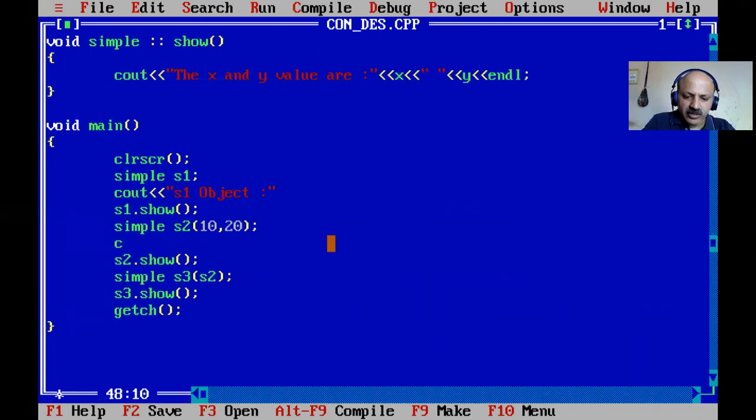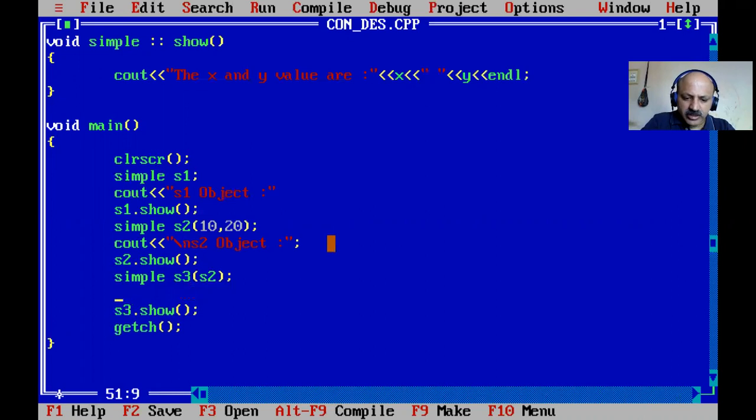Just for your reference, so you can identify which object is calling. Here the s2 object's x and y members, and here we can provide a new line, otherwise it is on the same line. So I use slash n, and you can also use endl, there is no problem.